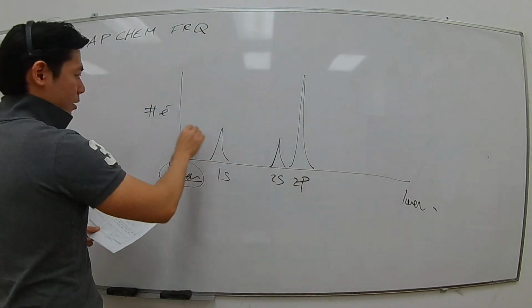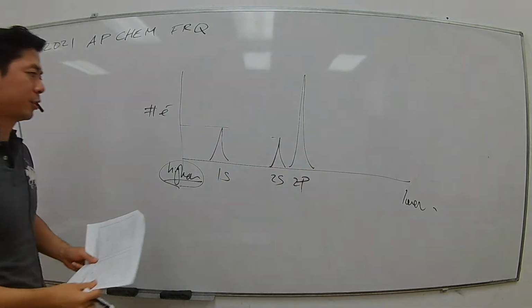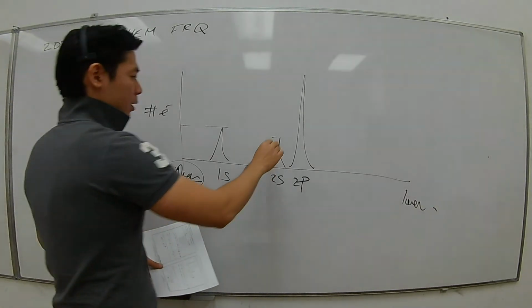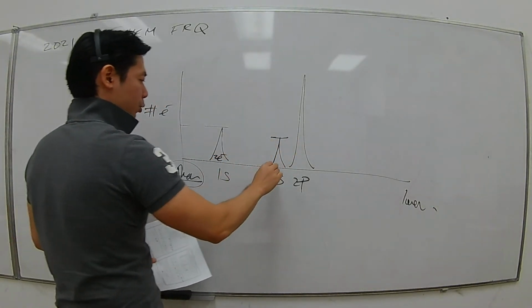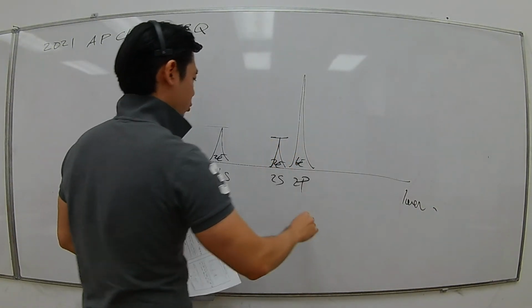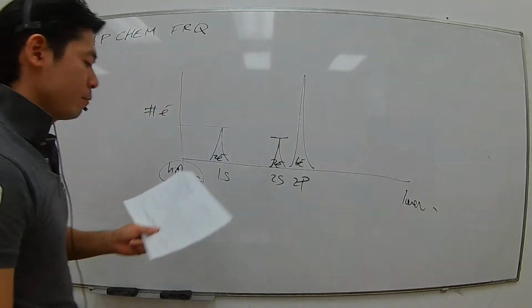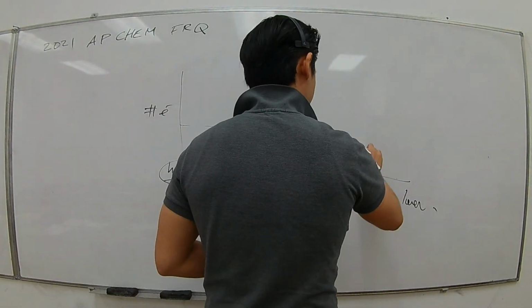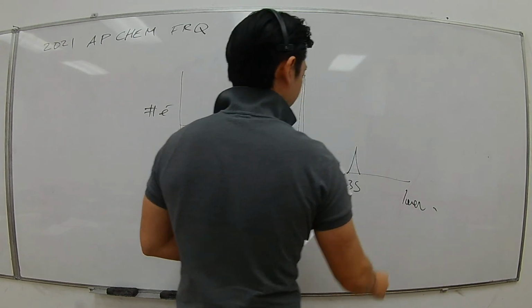The height represents the relative number of electrons, because you have 2 electrons here, 2 electrons here, and 6 electrons here, that's why the peak is higher. And then you have 3s, and then you have 3p.